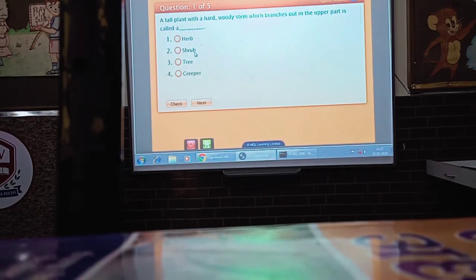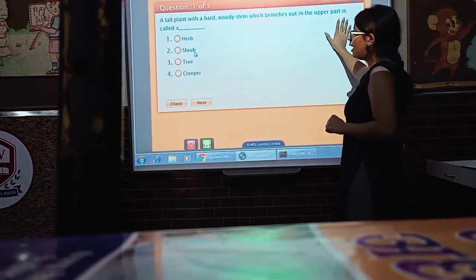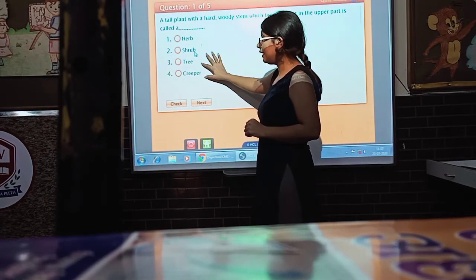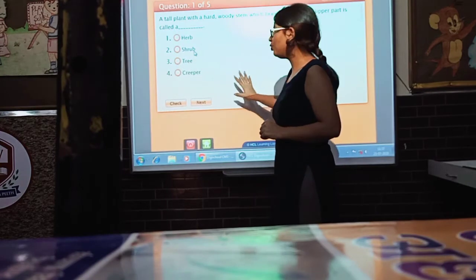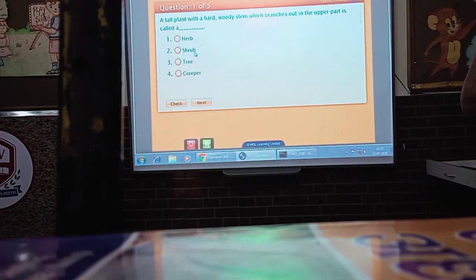A tall plant with a hard, woody stem which branches out in the upper part is called a herb, shrub, tree or a creeper. You have to mark the answer. That is called a tree.